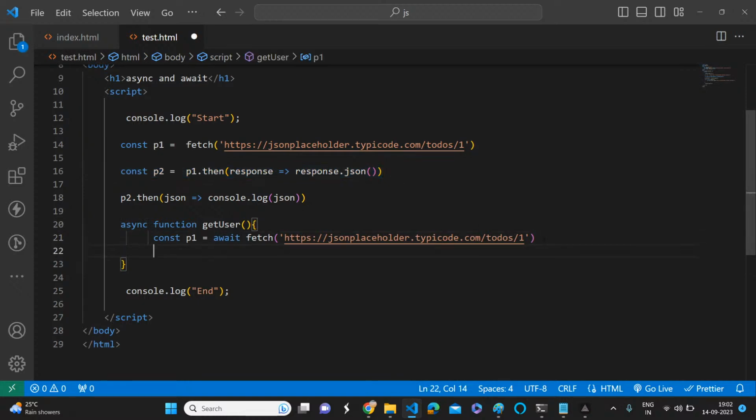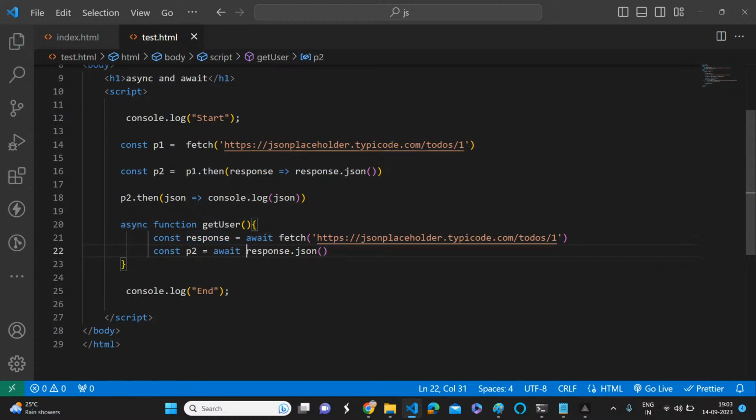Here you don't need to use the then method. Observe carefully. Maybe if I do it like this, you will get some confusion, but don't worry. You got the response, right, P1? So I'm just taking the response. Without using this then syntax, directly you can write response.json. But what we need to do, we should add